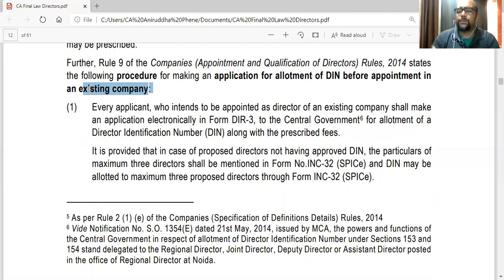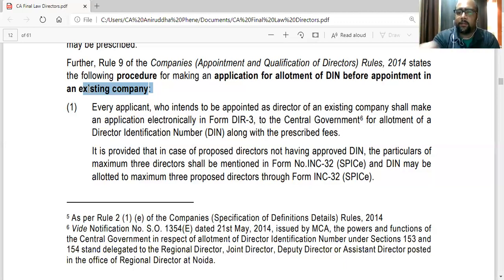In that form, there is an option that you can get DIN of up to 3 directors. Up to 3 persons' DIN you can apply simultaneously with the incorporation of the company. So in the same form, you can apply for DINs of 3 persons.